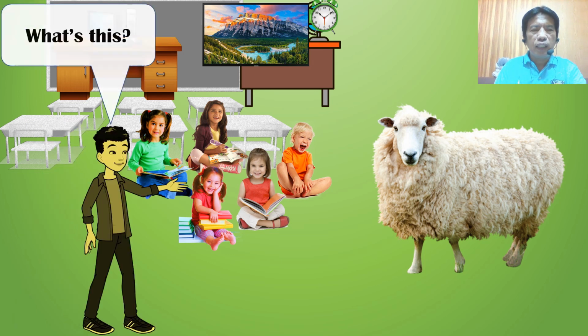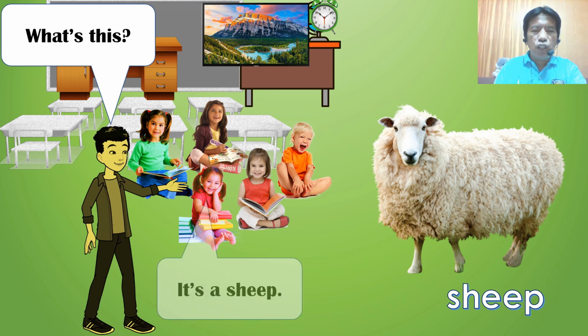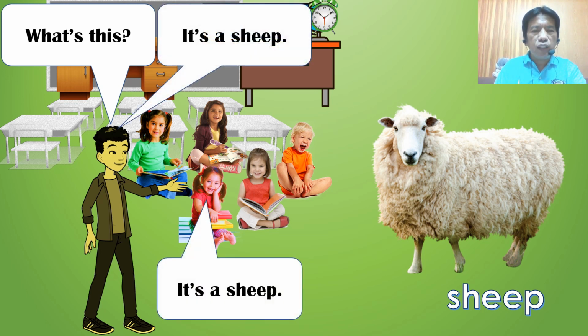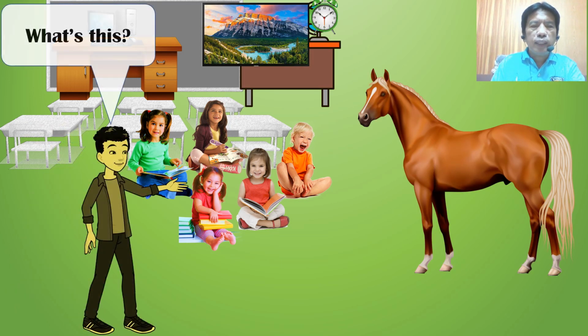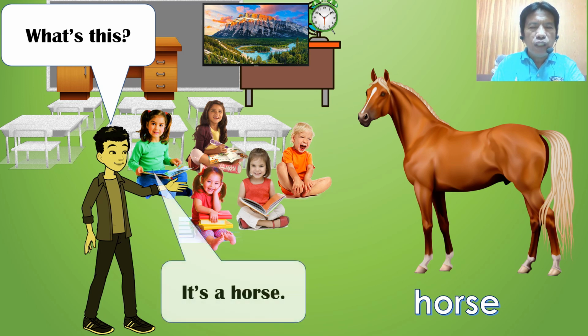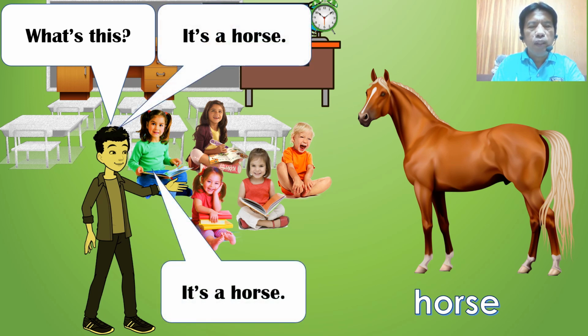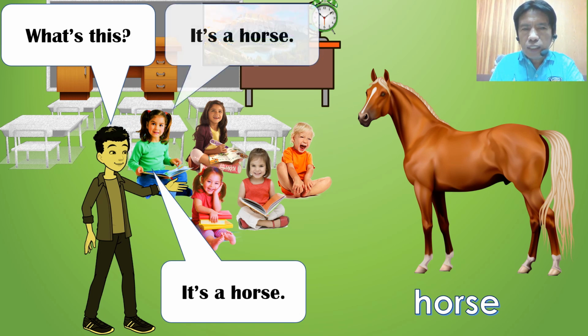What's this? Sheep. Okay. It's a sheep. Again, it's a sheep. Now it's your turn. What's this? Very good. What's this? Horse. Very good. Again, horse. It's a horse. One more time. It's a horse. Now, answer please. What's this? Very good.